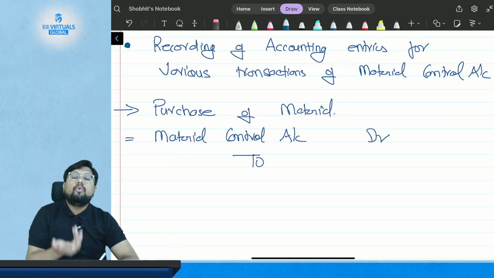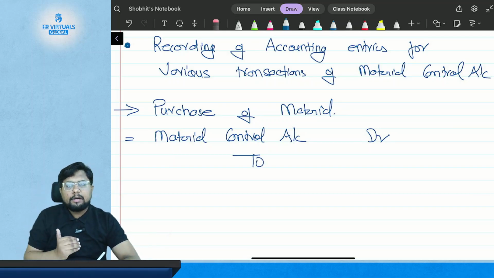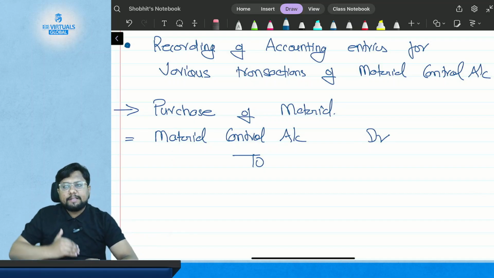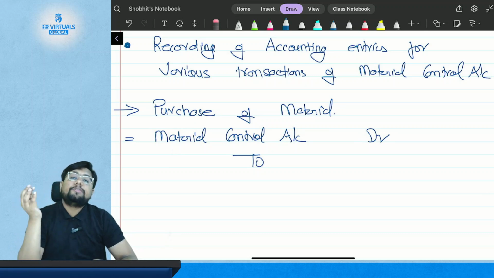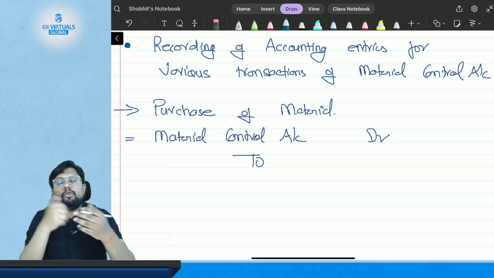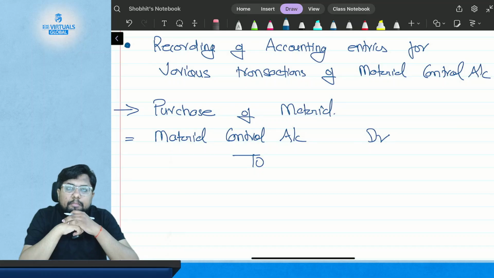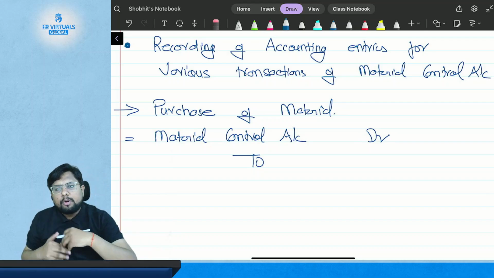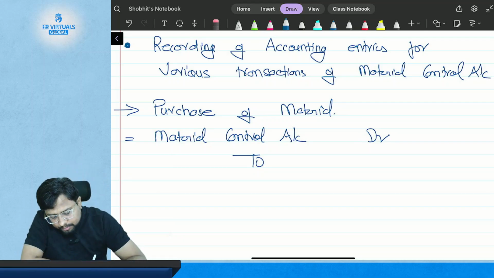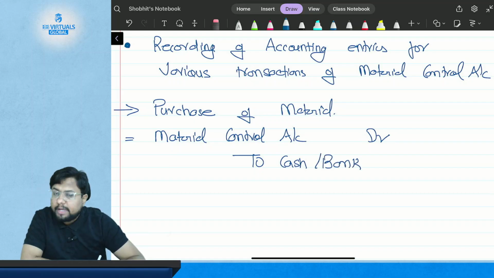To against whom? If you are purchasing the material, the logic is simple: you are getting the material, hence your material account has increased, that means debited, because it is your asset. But against whom? What has gone from your organization to get the material? The money. When you have purchased the material, you have paid either through cash or bank. So to cash or bank. If you have paid through cash, then cash. If you have paid through bank, then bank account. So this is the journal entry for the purchase of material.